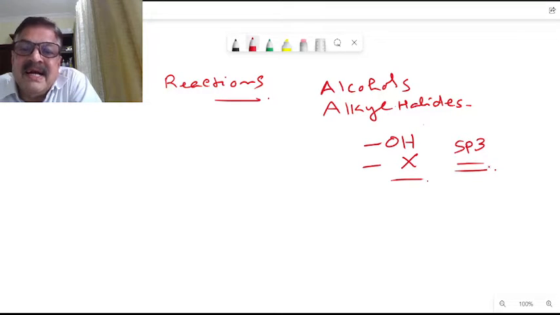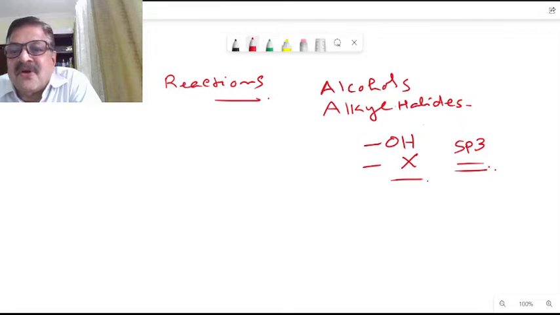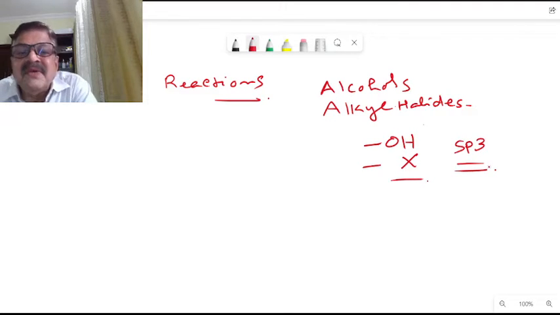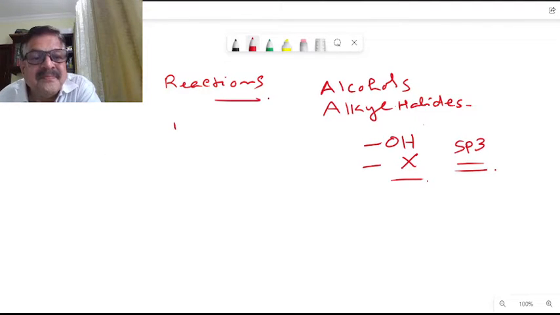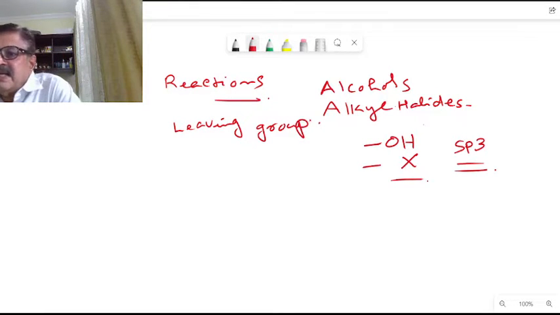In alkyl halides, the X is a very good leaving group, whereas alcohols do not contain a very good leaving group. OH minus is a very strong base, therefore it is a very poor leaving group. This is the difference between alcohol and alkyl halide here.